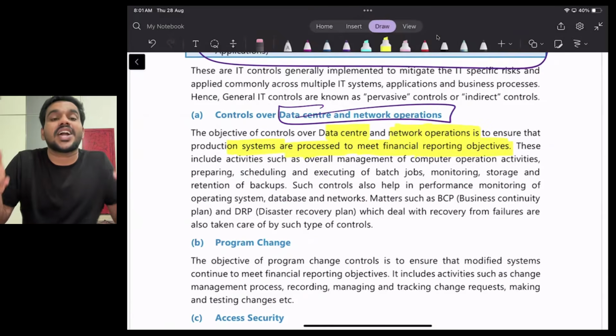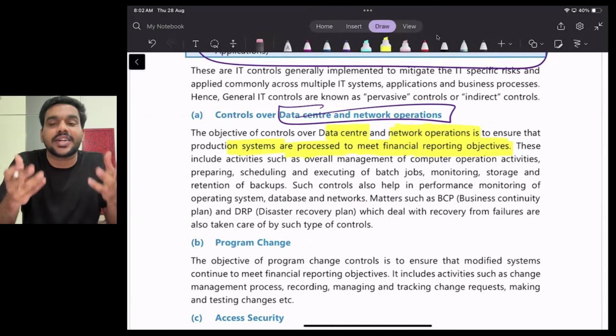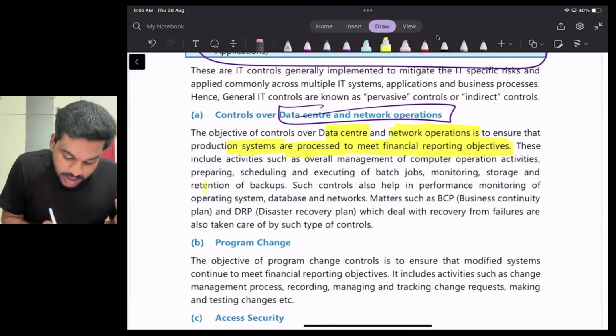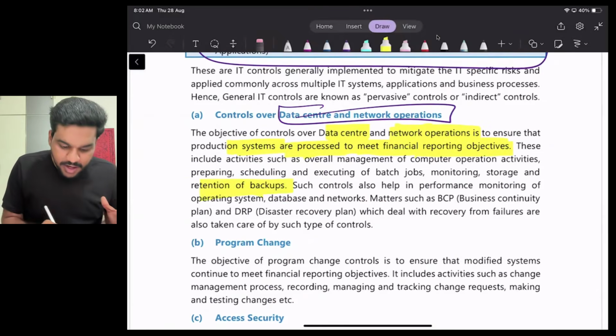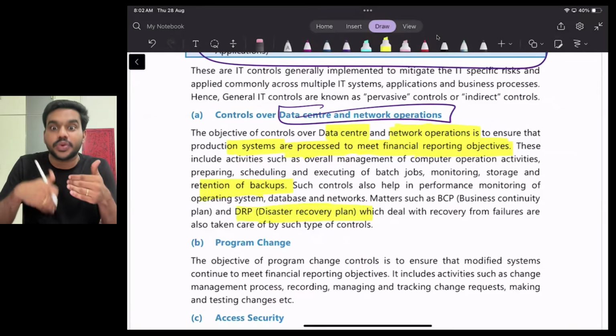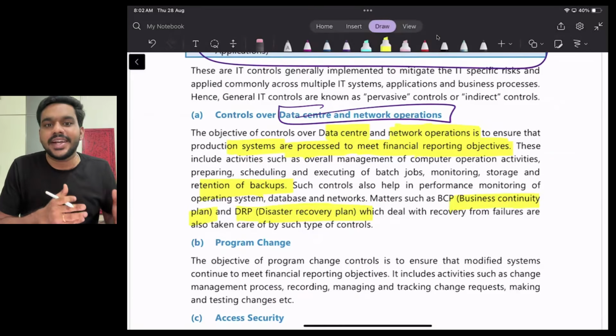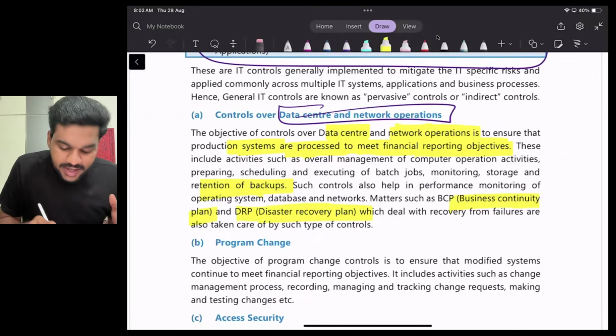See, what are the general controls over data? In order to protect our data, what are the general controls we can do? We can take backup of data, right? We can retain the backup. We need a disaster recovery plan. If some kind of disaster happens, we need to recover. We need a business continuity plan. These are some of the general controls over data center and network operation.